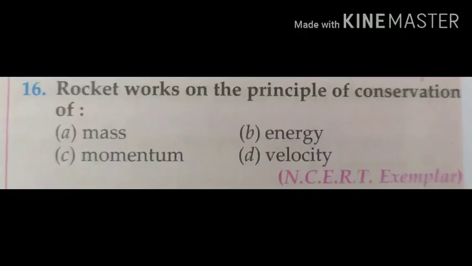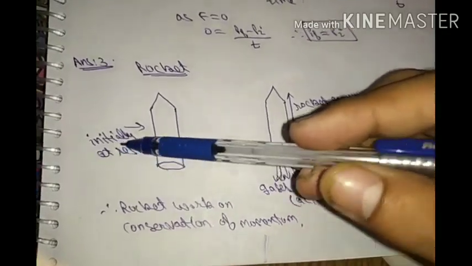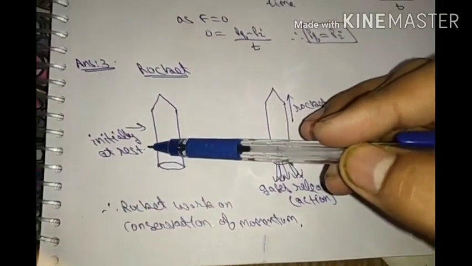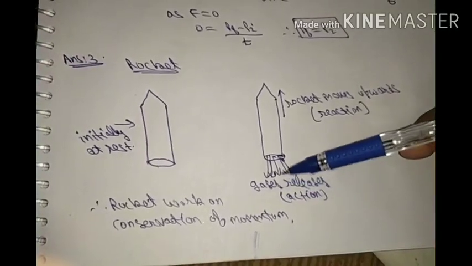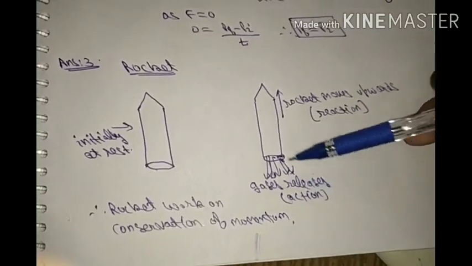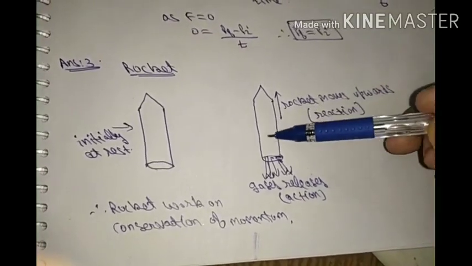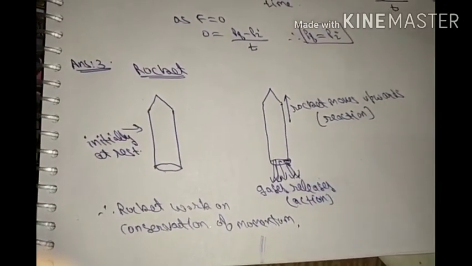Our third question is, rocket works on the principle of conservation of: mass, energy, momentum or velocity. In this question, consider a rocket which is initially at rest, and it releases gases downwards, which is known as action. According to Newton's third law, for every action there is equal and opposite reaction.